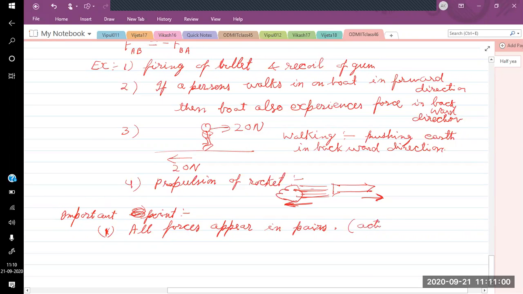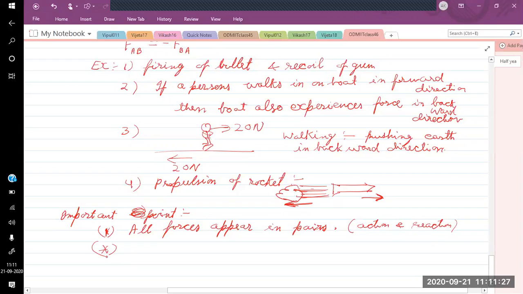Action and reaction. So we do not have an isolated force. We do not have a single force. We cannot have only one force. Whenever a force appears, it will have a pair related to it. So the forces always appear in pairs, and these two appear simultaneously.